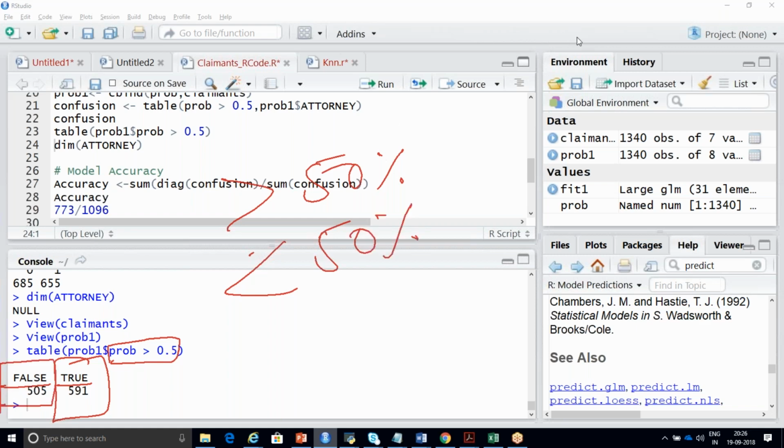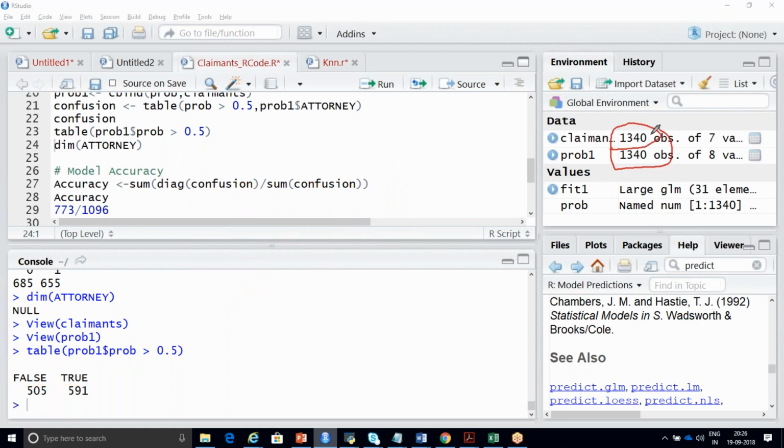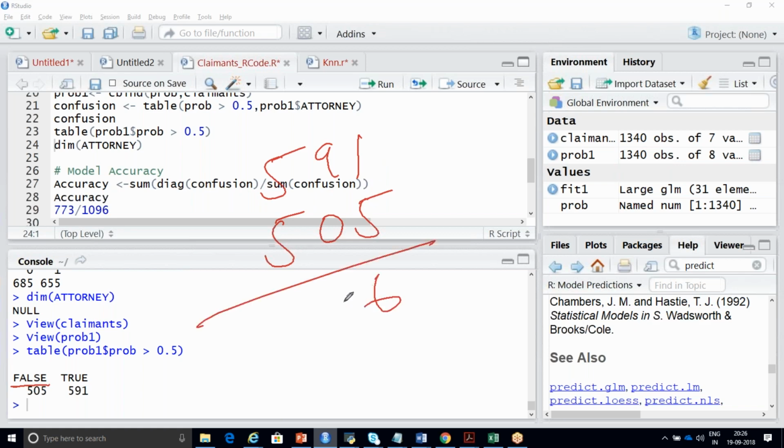Out of 1340 observations, 249 observations were deleted, and the remaining are 591 plus 505, totally 1096 observations.